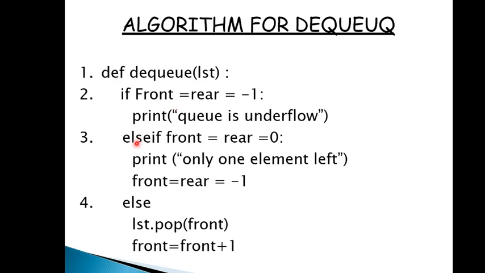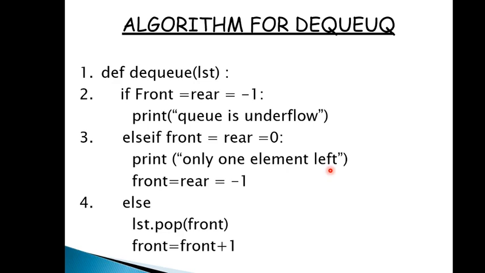So now from here you will see, if front and rear both are 0, this condition you have seen in the example, and I have already told you that if front and rear both are 0, it means that there is only one element left, and if we delete that element, it clearly means that queue will be empty.